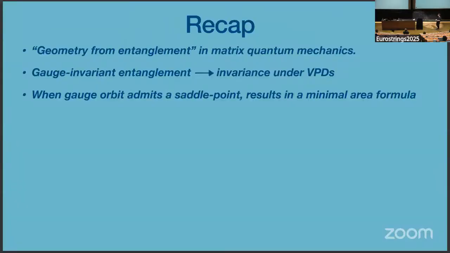Okay, so a brief recap. I've told you a story of how geometry emerges from entanglement in matrix quantum mechanics. What fuels this is this notion of gauge invariant entanglement, and the interpretation is volume preserving diffeomorphisms. And then we saw that when this gauge orbit admits a saddle point, this is what leads to the minimal area formula. So lots of natural outlooks.